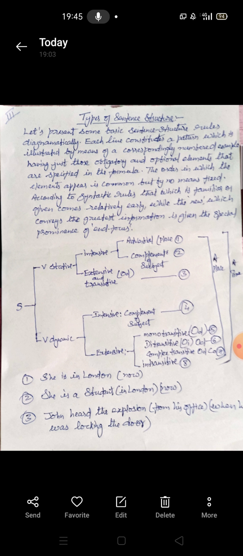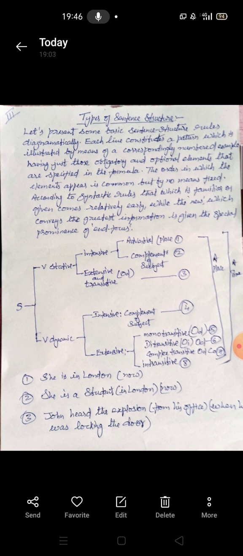A test to differentiate between a complement and an object is to try to passivize the sentence. Passivization is only possible when a sentence has an object. Otherwise, passivization is impossible with a complement. This is a classic test which differentiates a complement from an object.